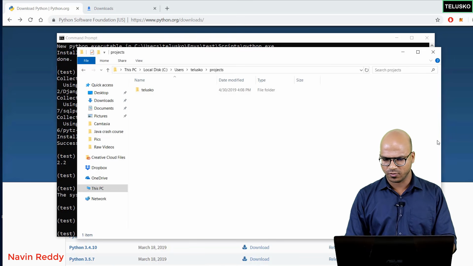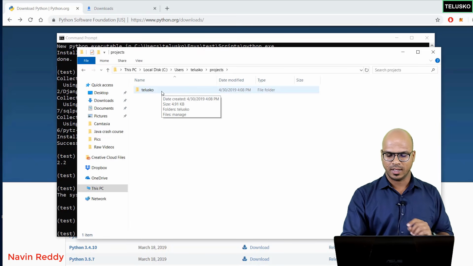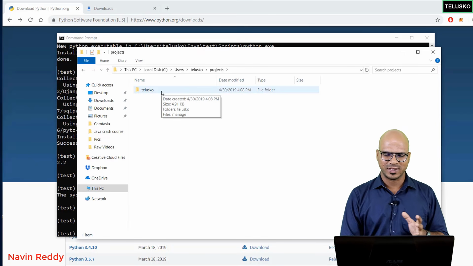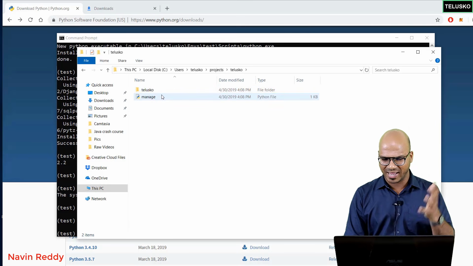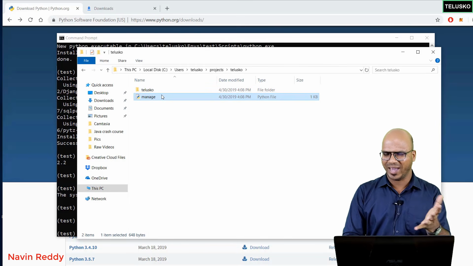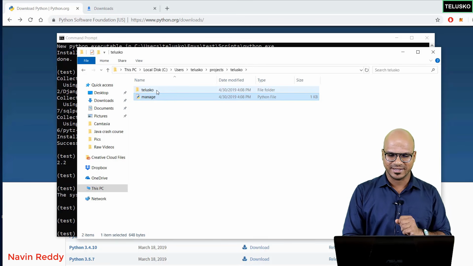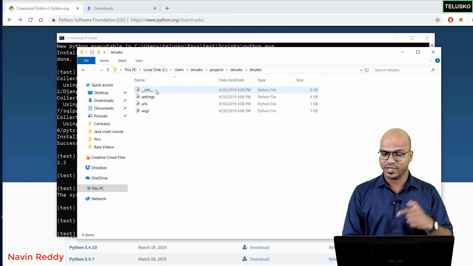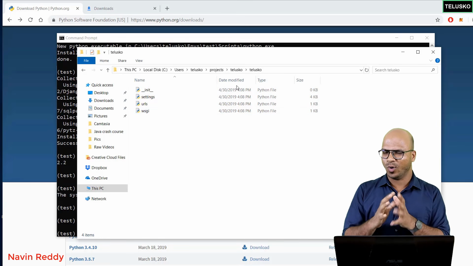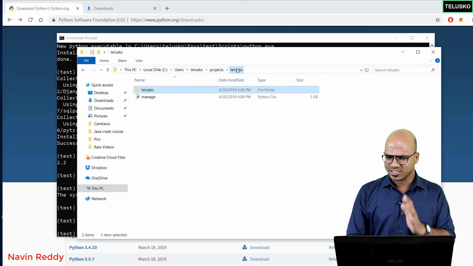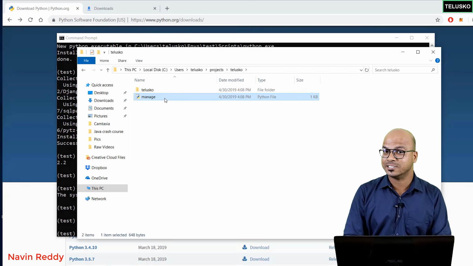Let's go back to the folder, and you can see we got a Telusko project. Now what do you think, will it be empty or not? Let's double click here, and you can see it's not an empty folder. We have a manage Python file. I don't know why we need this. Let's see that later. And then we got a Telusko folder in which you have 4 different files. We'll talk about these things later, what exactly these things are. But as of now, the important file here is manage.